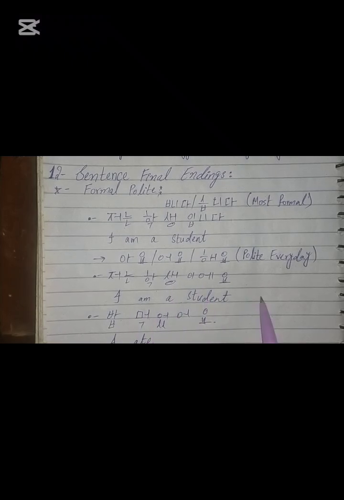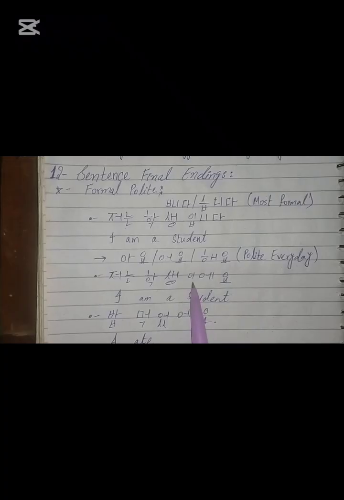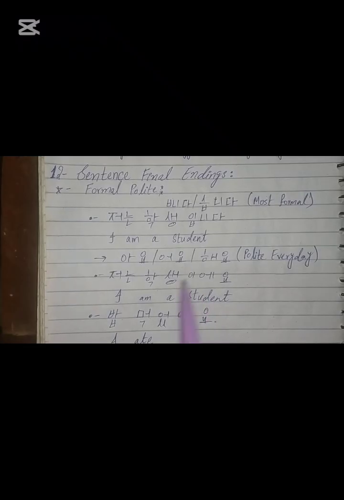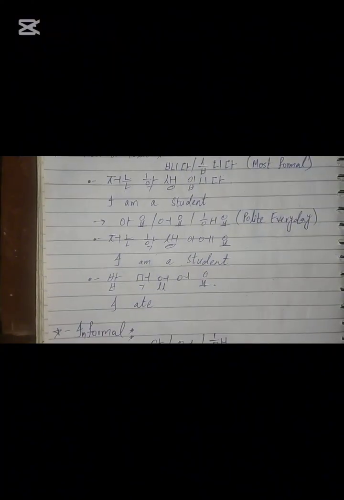I am a student. That is a very polite ending. We are using 이에요. Whenever the word ends with a consonant, we use 이에요 every single time. Now let's see another example. 밥 먹었어요. That means I ate, so we are also using a polite ending here.